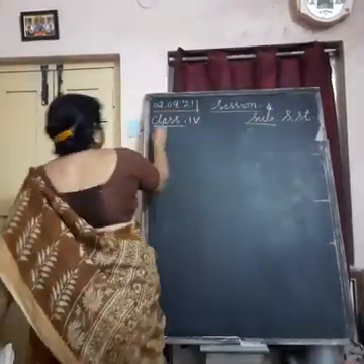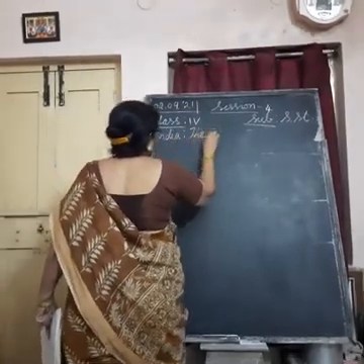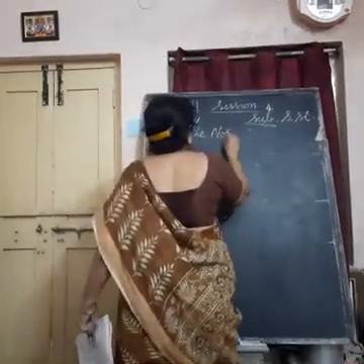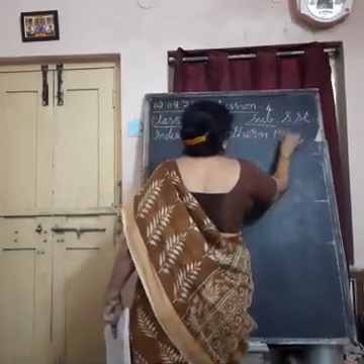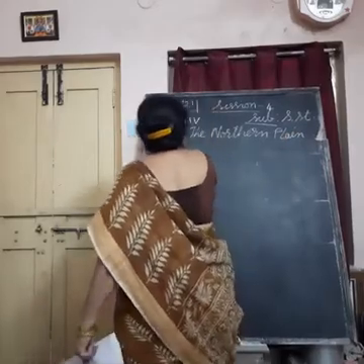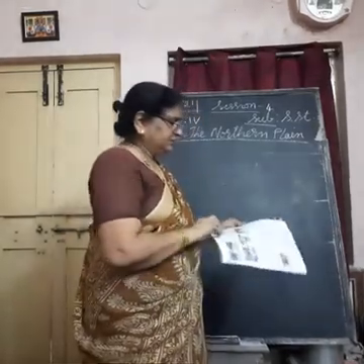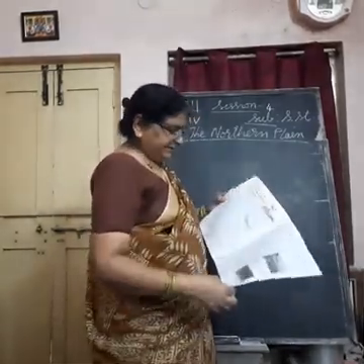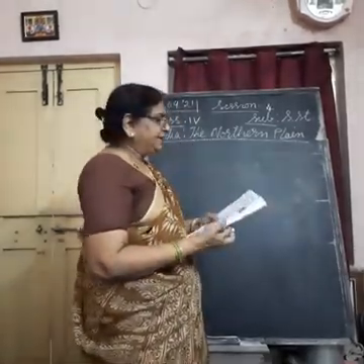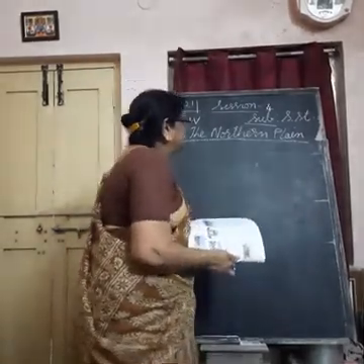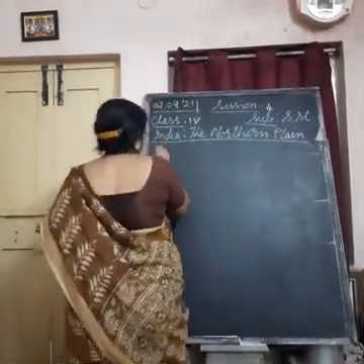So our lesson is India, the northern plains. Under this, we have completed what is the northern plain, its location, then the river basins under which the northern plain is divided. We learnt about it: Sutlej basin, Ganga basin and Brahmaputra basin. And today we are learning about regions covered under northern plains.